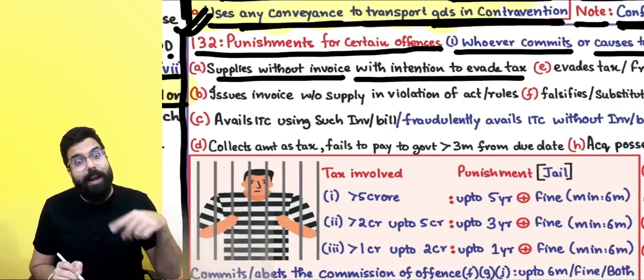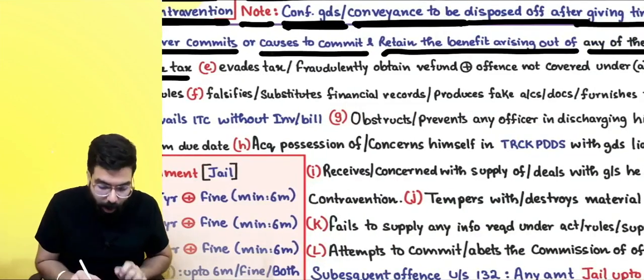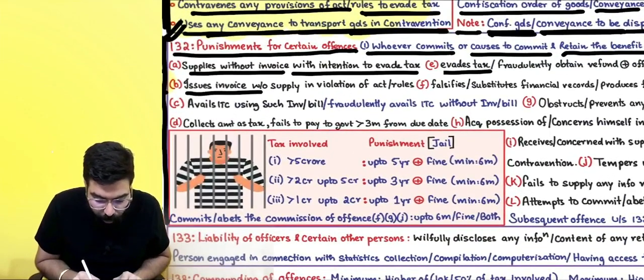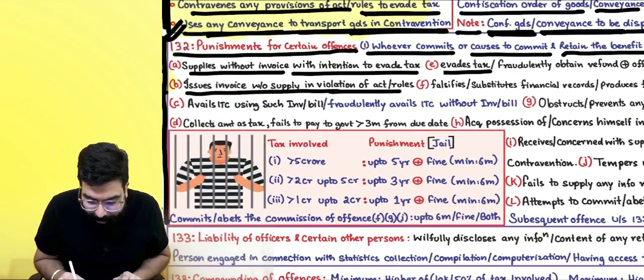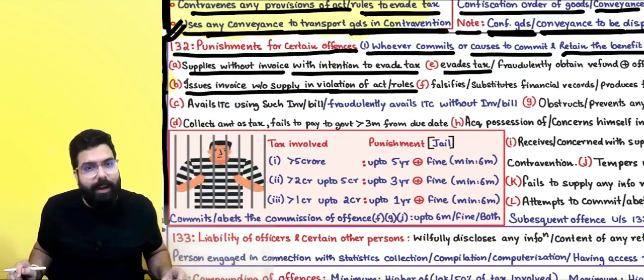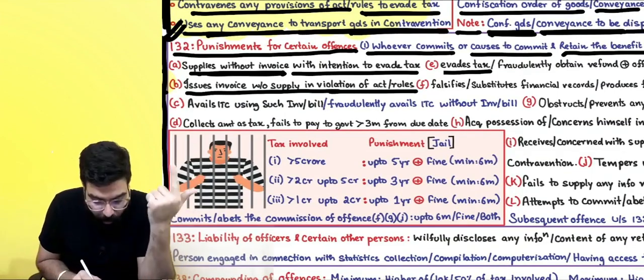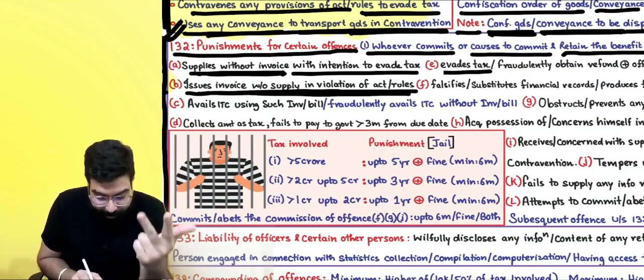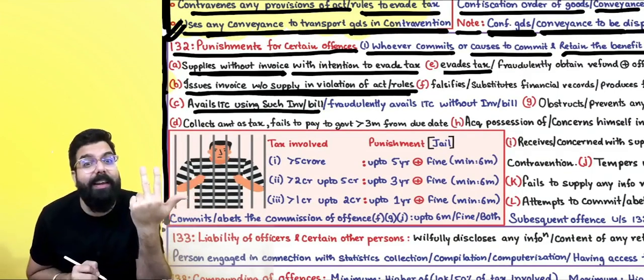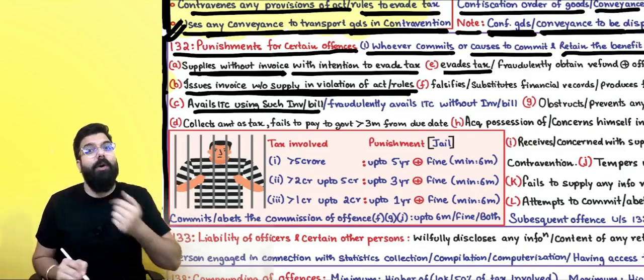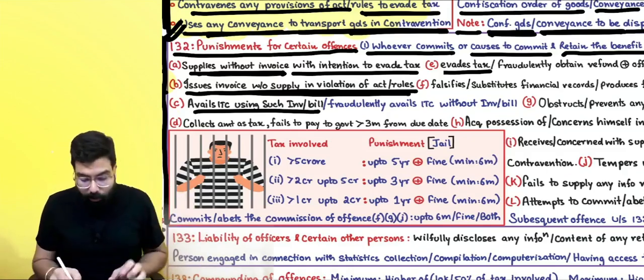Number two, issues invoice without supply in violation. Bogus invoice you are giving. Number one, supply without invoice. Number two, invoice without supply. Number three, you have availed the ITC on the basis of such invoice. I have taken the ITC on the basis of a bogus invoice, or without invoice.